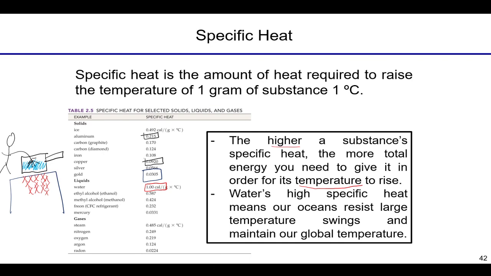That is the reason that it will hold on to this energy and prevent, when the sun goes down, i.e. the round, not flat, Earth rotates, and we go into darkness for a little while, we don't plunge into negative 20 degrees Celsius and all freeze to death.